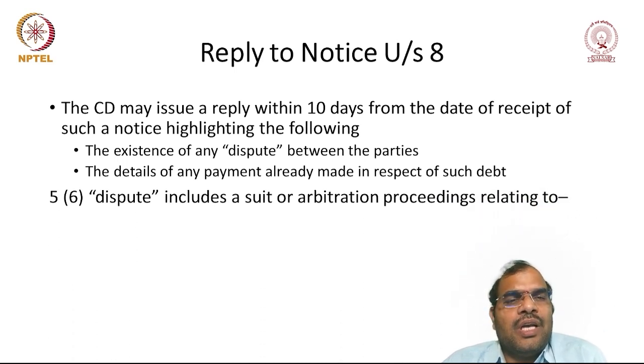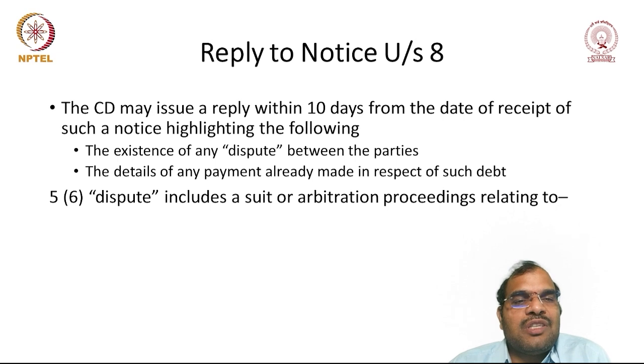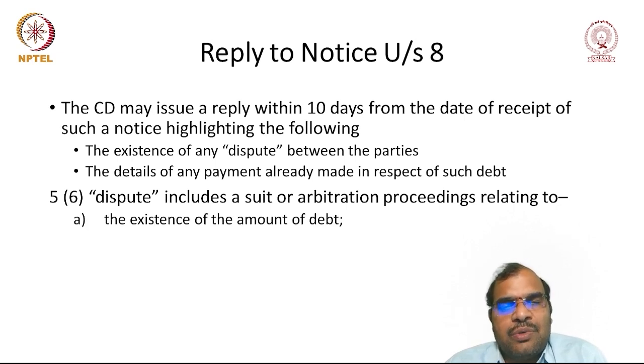Then what is the meaning of dispute? Because the corporate debtor can raise the issue stating that there is a dispute and I am not liable to make the payment. The term dispute is defined under Section 5 subsection 6. A dispute can be a suit or arbitration proceedings relating to the existence of the amount of debt.